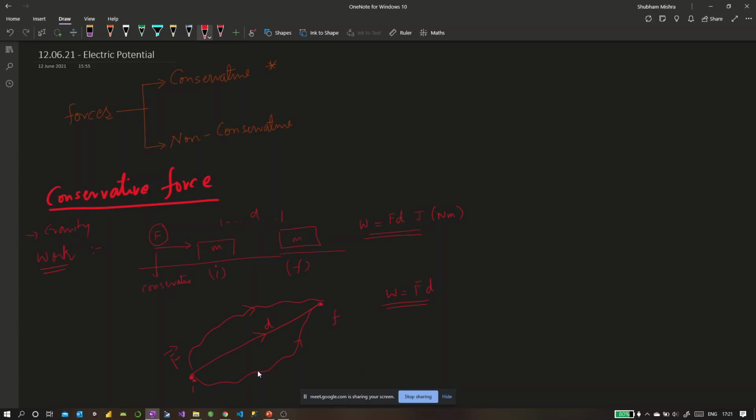The best example of why gravity is a conservative force is this. Let's say we have this as our ground and we have a ball of mass m. And gravity is always applying a force downwards, right?